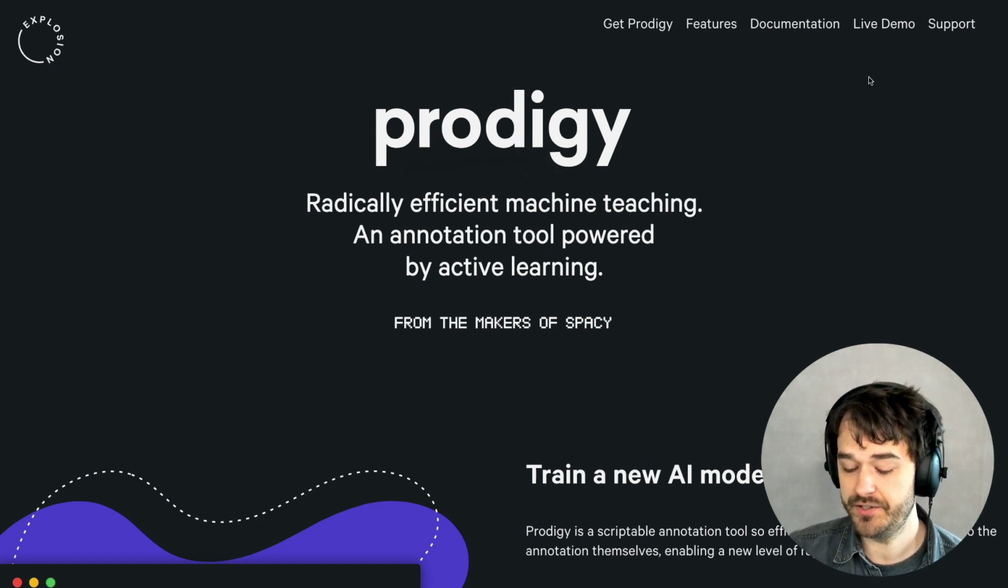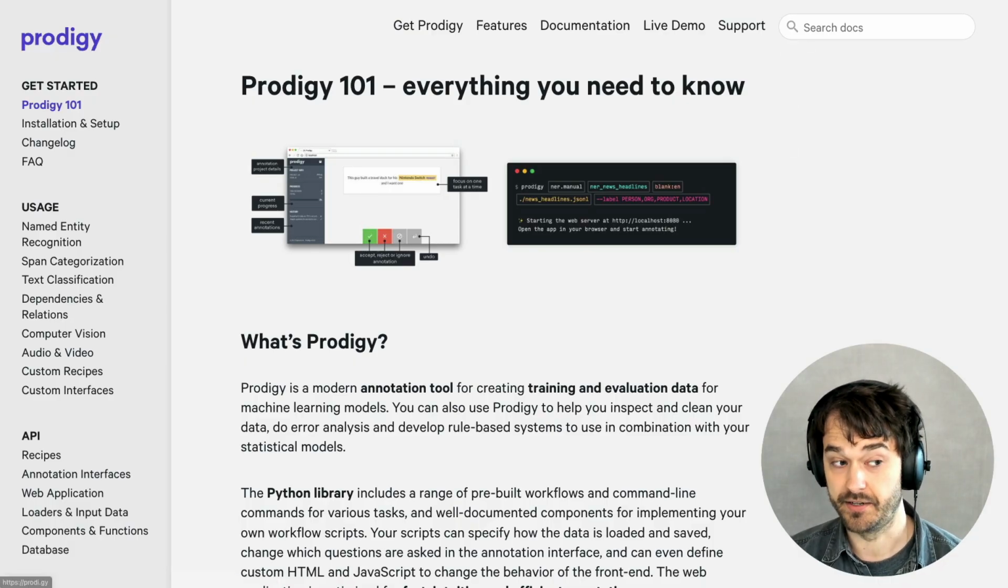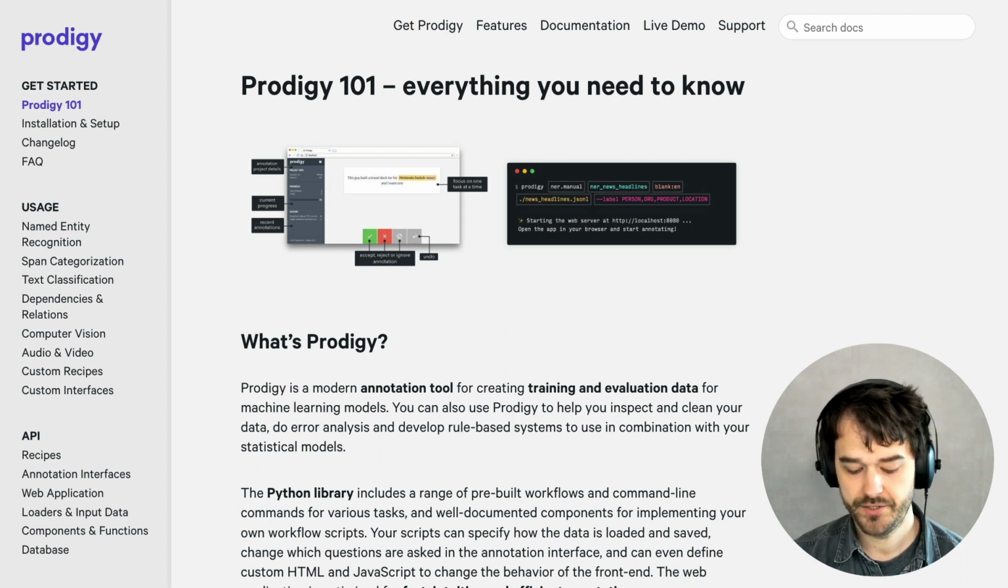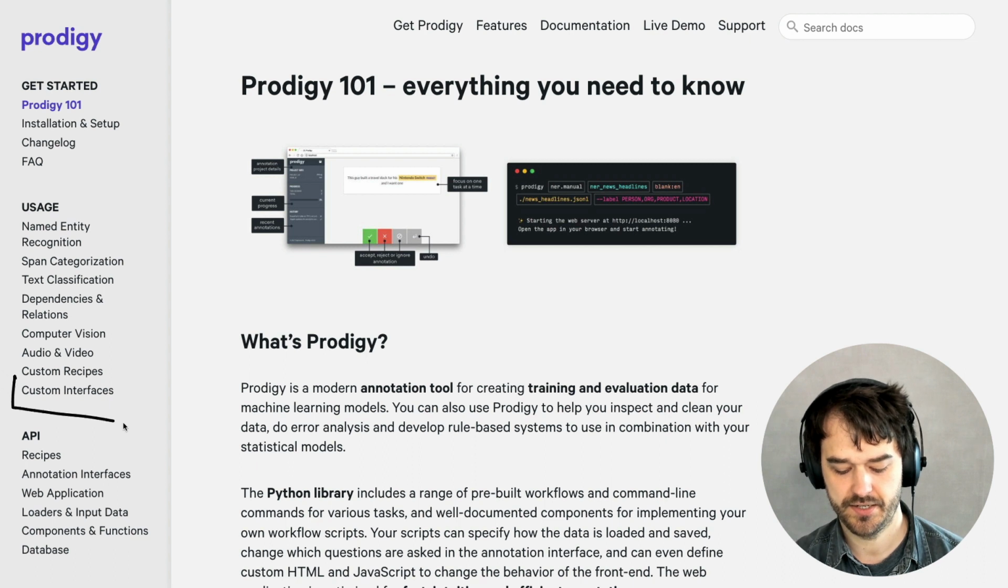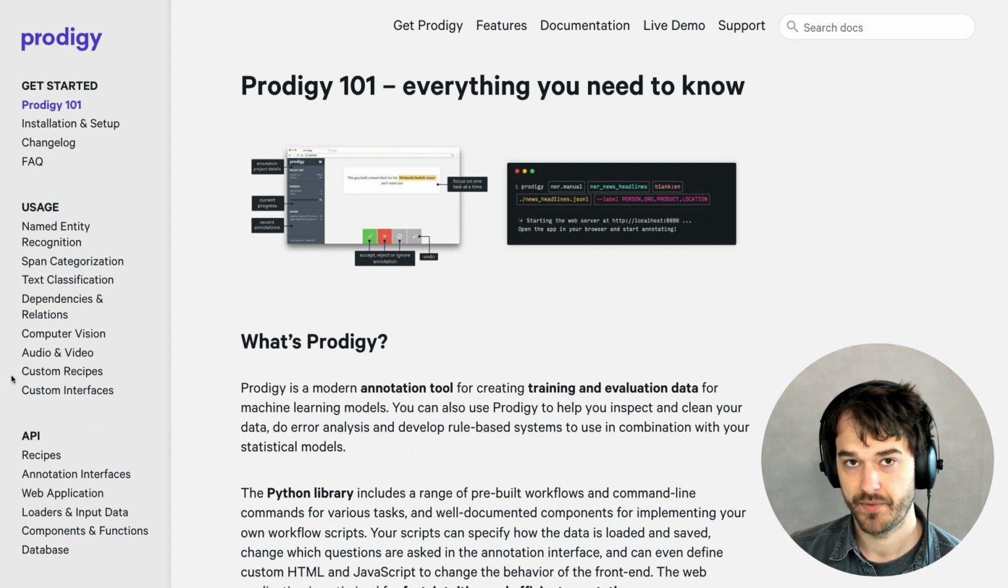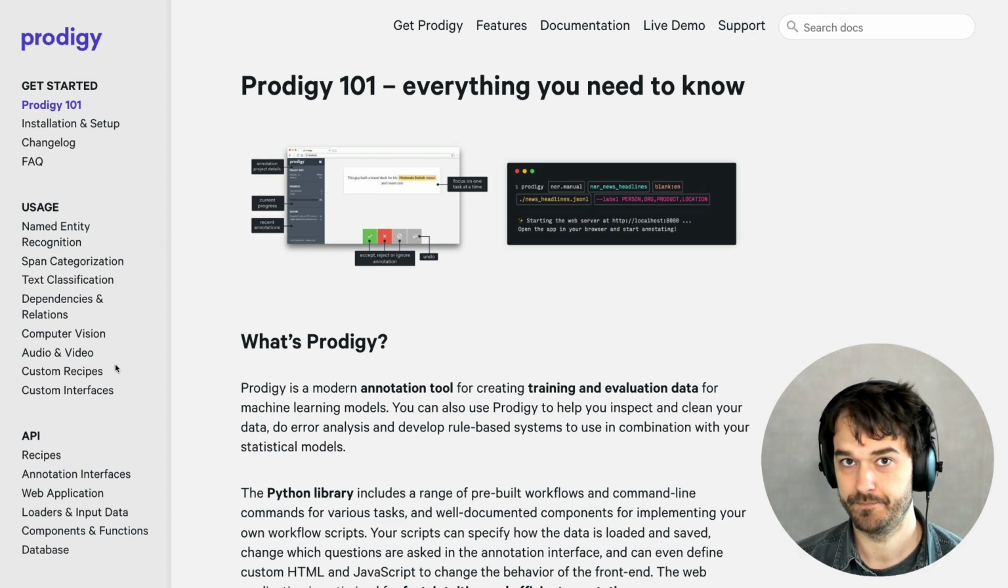If you're interested in doing that yourself as well, I do advise you to first check out the documentation page. And in particular, you're going to want to check out the custom recipes section as well as the custom interfaces section. Prodigy can handle images, audio, and text, and there are lots of pre-built recipes for you to use. But if you want to do something custom with HTML, you can also totally do that. And the guides for that can be found over here.